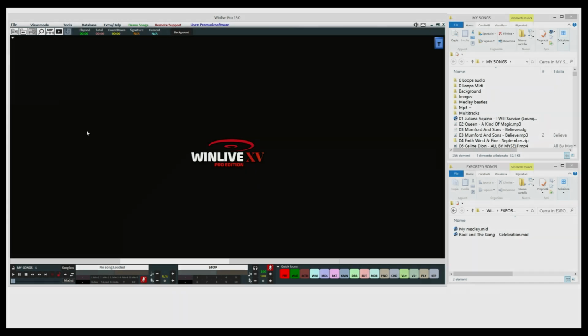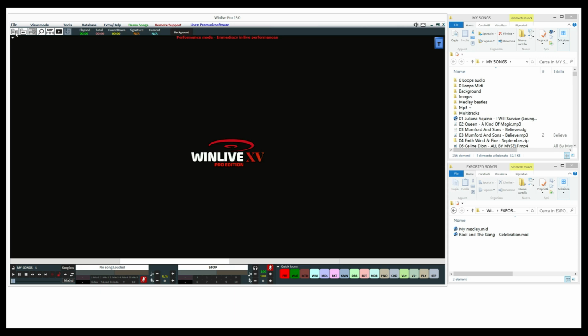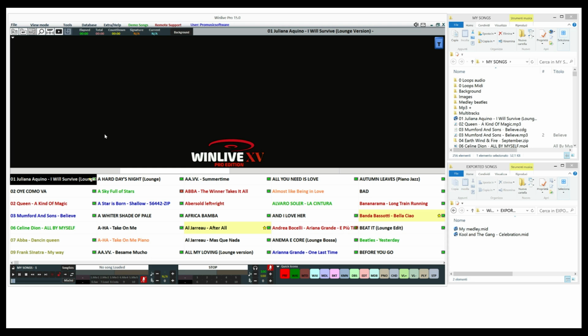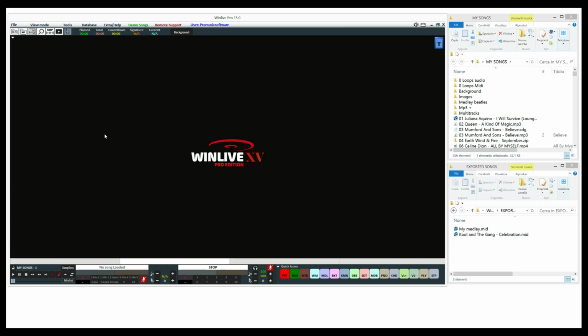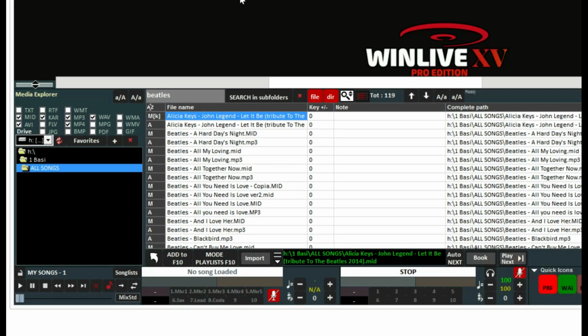Let's go back to the main 2 modes, Performance Mode and Media Explorer Mode. As explained previously, in the Performance Mode, based on the database, we advise you to insert your own musical repertoire, since this way the changes made to the single songs are being memorized and can be brought up later on with your customizations. On the other hand, it's inappropriate to use this mode as a general archive to draw upon as needed according to your audience's requests. For the latter need, you can use the Media Explorer mode, which provides specific and fast research functions to identify the desired songs rapidly.